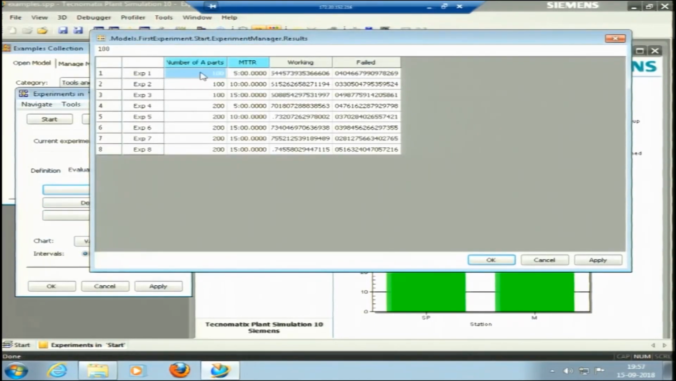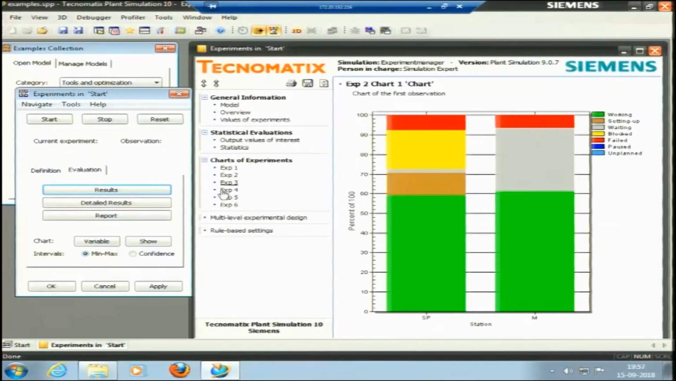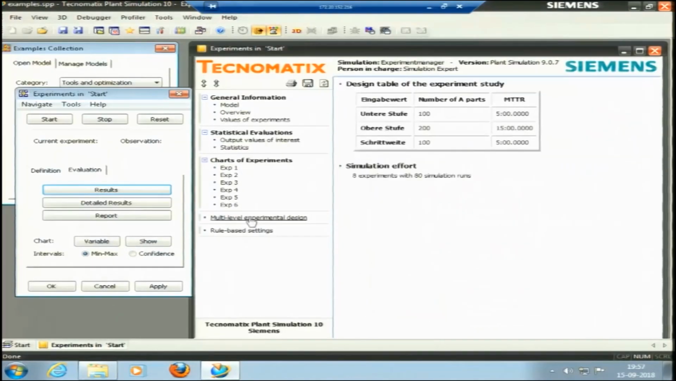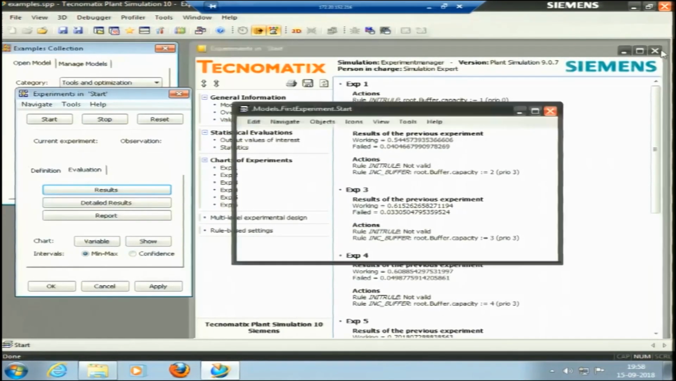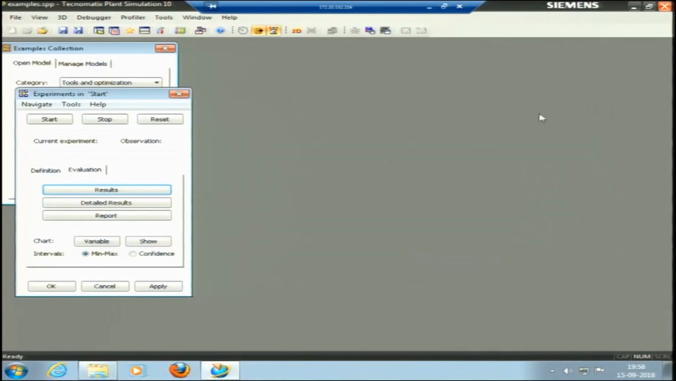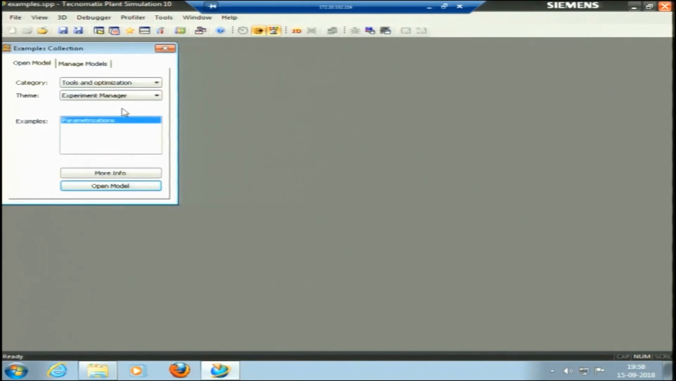Experiment number 1 is 100 parts with mean time to repair as 5 minutes. Experiment number 2 is 100 parts with mean time to repair as 10 minutes. So, it is showing these experiments here. We can have all different kinds of designs, and rule-based settings can also be done. If we go into the detail of the simulation, these things are possible.